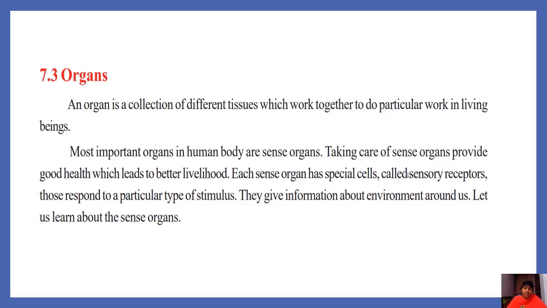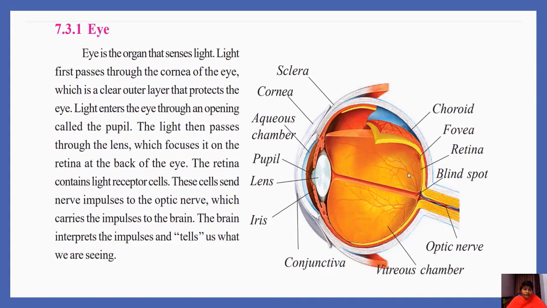Sense organs are the gateways of knowledge. Without sense organs, we wouldn't be able to learn, we wouldn't be able to sense any changes which occur around us. So they are very important organs. Other organs are also very important. First one is the eye. Eye is the organ that senses light, helps in seeing things.